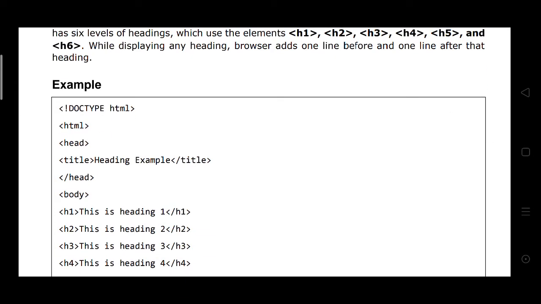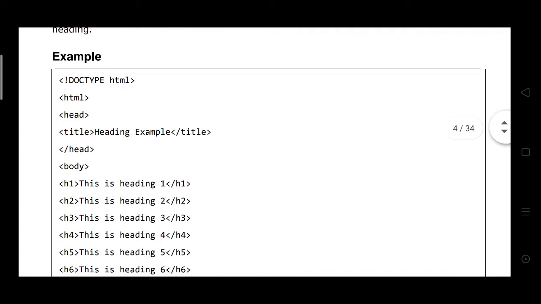For example, in doctype html, the program starts with HTML, head, title. The heading example is the title of this program.